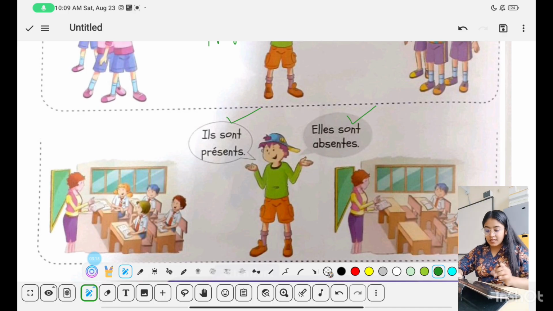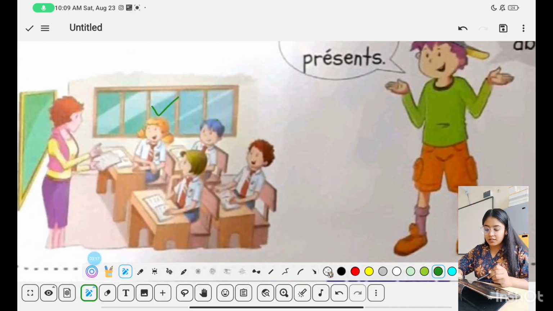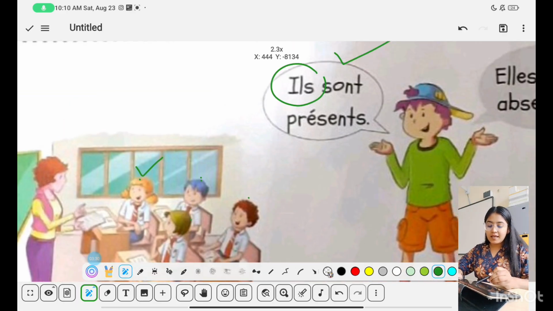Now note, in this class there is one girl and 3 boys. So we have studied that for a group of boys you use ILS, for a group of girls you use ELLES. But here one girl and 3 boys and still we are using ILS.